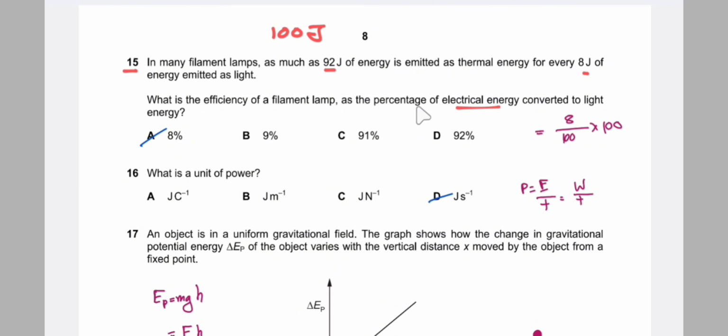So efficiency is equal to useful energy output by total energy into 100%. So useful energy by total energy, so the total energy is 100 joules, and the useful energy output, so it is a filament lamp converted to light. So light energy is our useful energy output, that is light energy is 8 joules. So 8 by 100 into 100%, so this is approximately 8%, or the value is 8%.